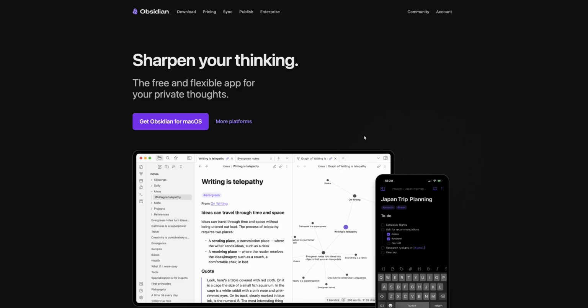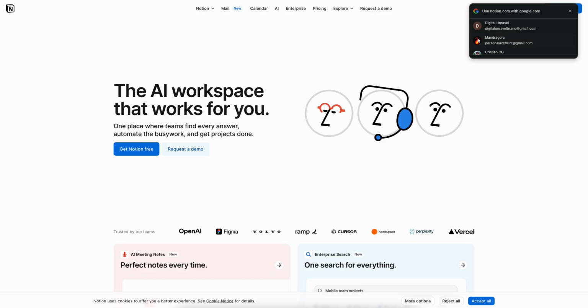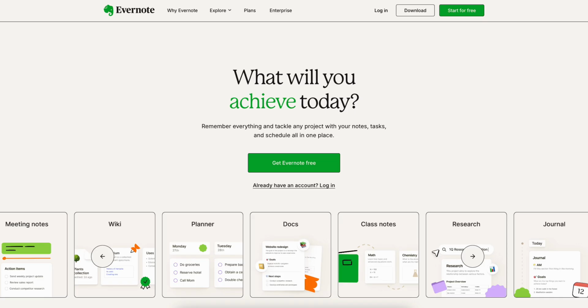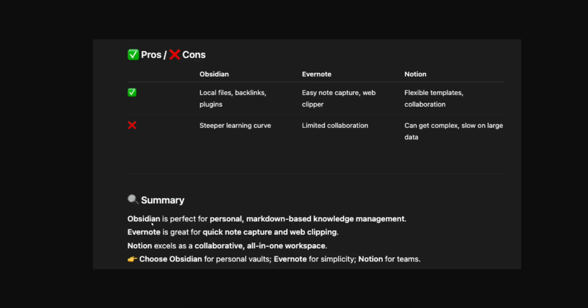In this video, we're gonna take a look at Obsidian, Evernote, and Notion to see which one is the best between these three. So as you can see, Obsidian is perfect for personal markdown-based knowledge management. Evernote is great for quick note capture and web clipping, and Notion excels as a collaborative all-in-one workspace. Now here we have the pros and cons for each one of them.